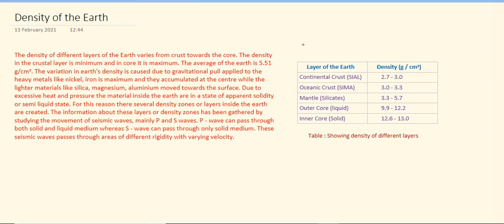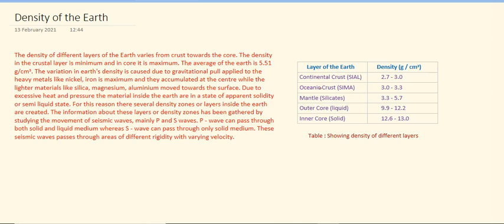Now let us discuss the table. The table shows here the layers of the earth and their different density. So first of all, the continental crust, that is also known as sial, that is silica and aluminum. This layer is the topmost crustal layer and it has the lowest density, that is 2.7 to 3.0 gram per centimeter cube.